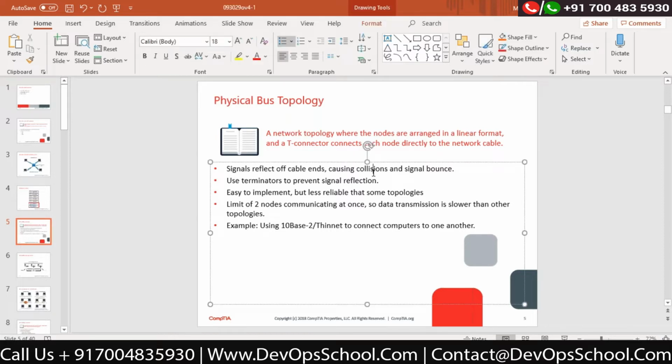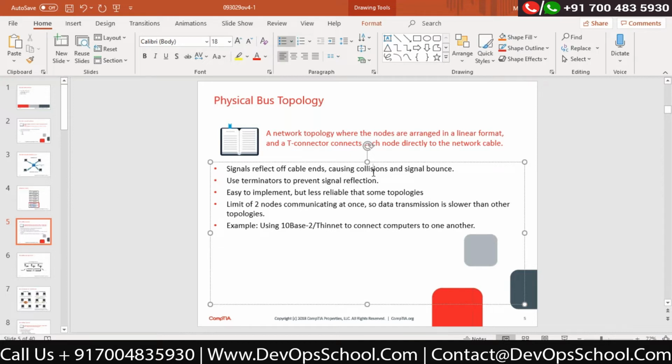Yes, if the signal bounces, then collision could happen, and a collision means your data loss is 100% certain. Correct? So bus topology, we are not using it. It is a problematic technique for us. Correct? It will create a lot of problems.